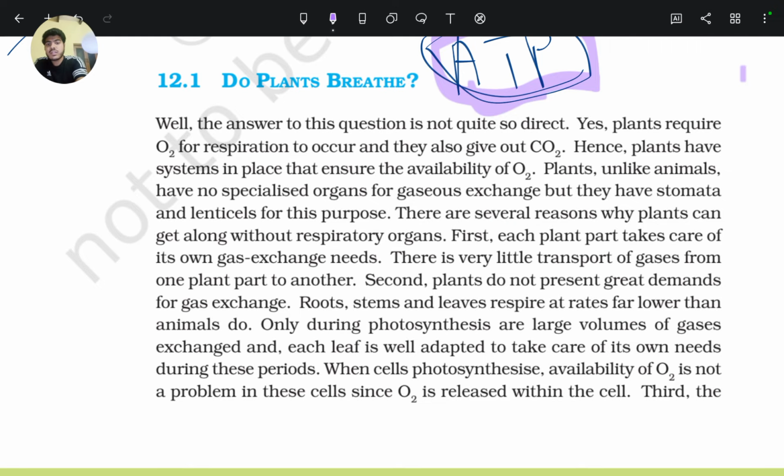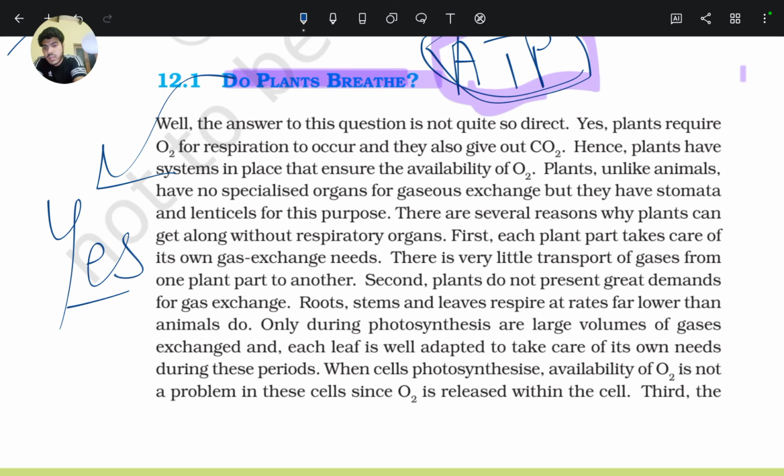Next topic is, do plants breathe? So yes, of course, plants breathe. Plants breathe through stomata and lenticels in their bark. Well, the answer to this question is not quite so direct, because in plants there is no proper respiratory pathway for these gases, as most parts of the plant respire on their own.